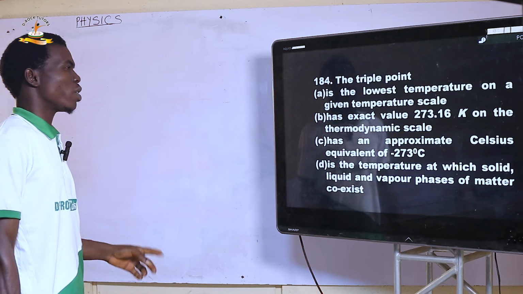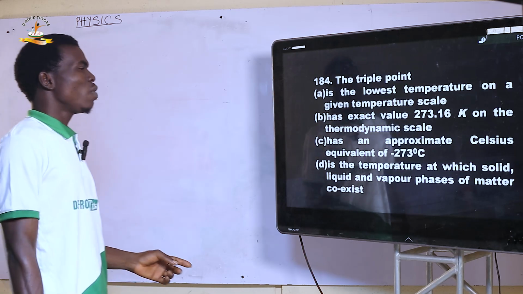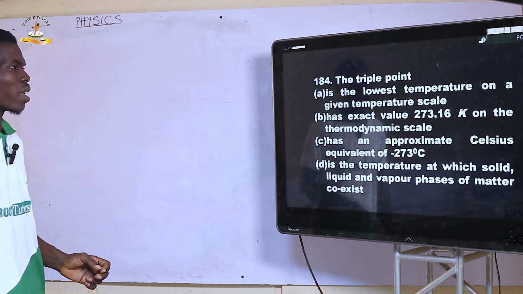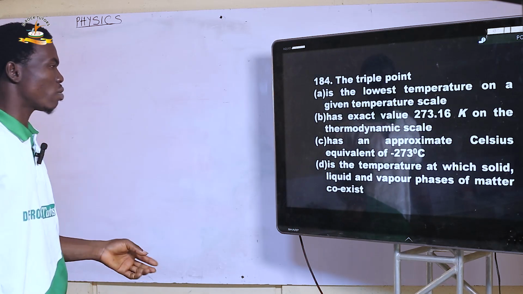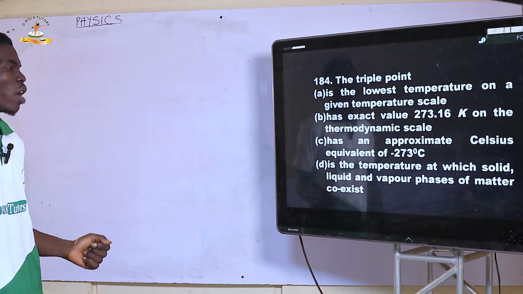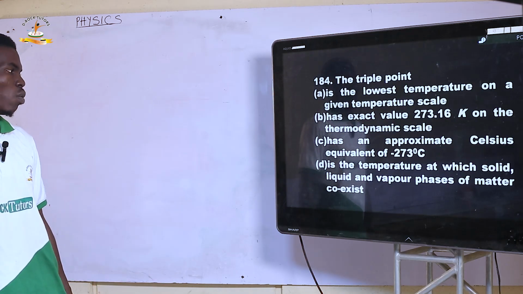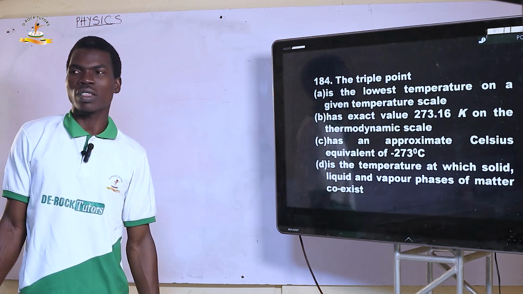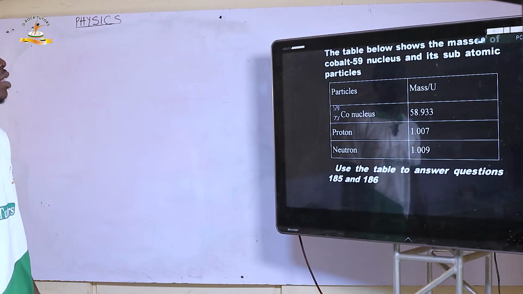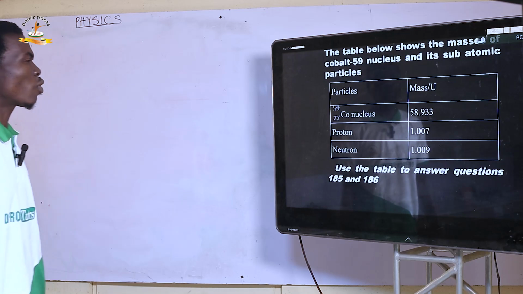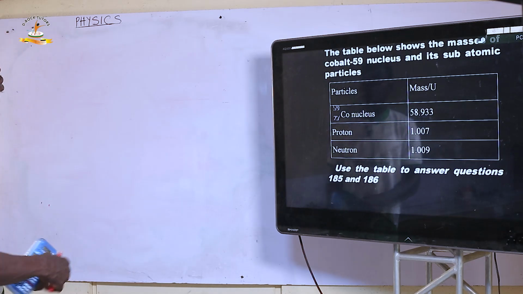A. Is the lowest temperature on a given temperature scale? No. B. Has exact value 273.16 Kelvin? No. C. Has an approximate Celsius of minus? No. D. It is the temperature at which solid, liquid, and vapor phases of matter coexist. That is what we call the triple point. D is the right option for question 184. Next. The table below shows the masses of cobalt-59 nucleus and its subatomic particles. So we're given what?